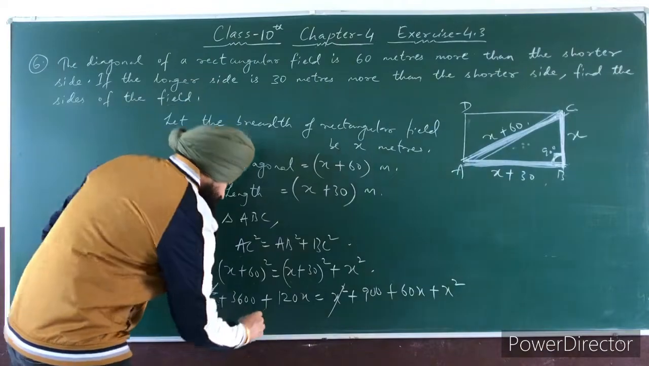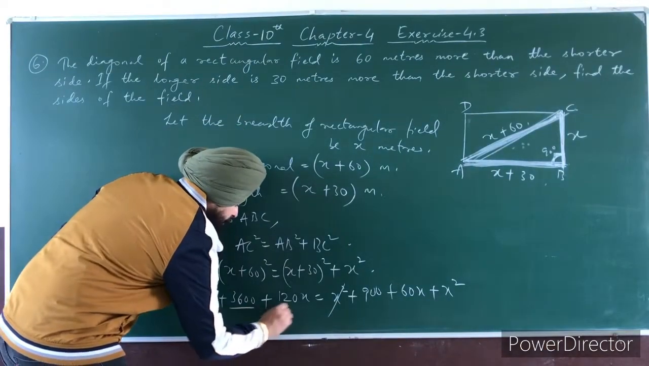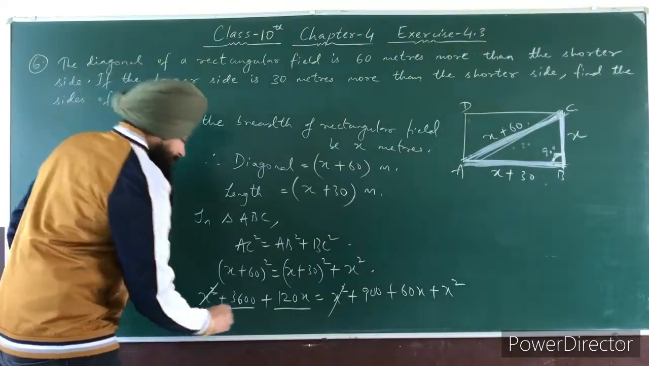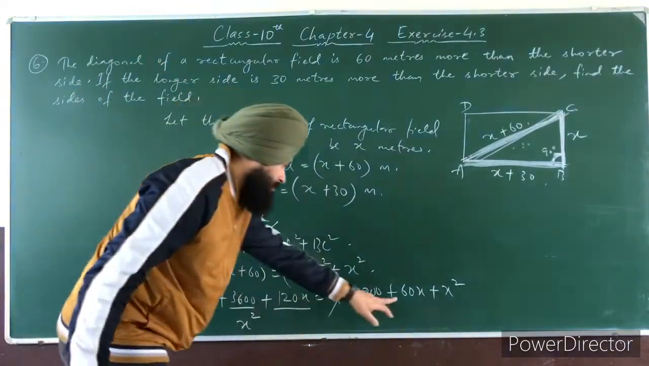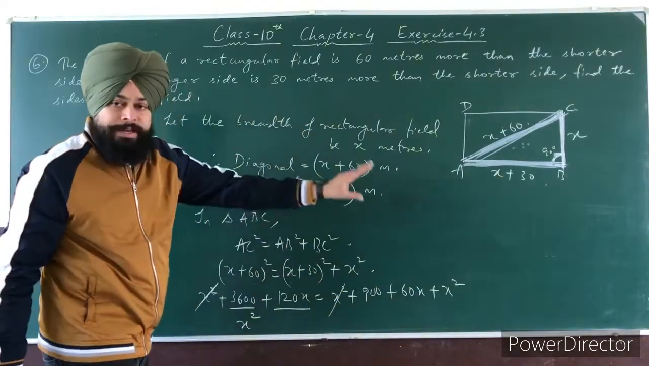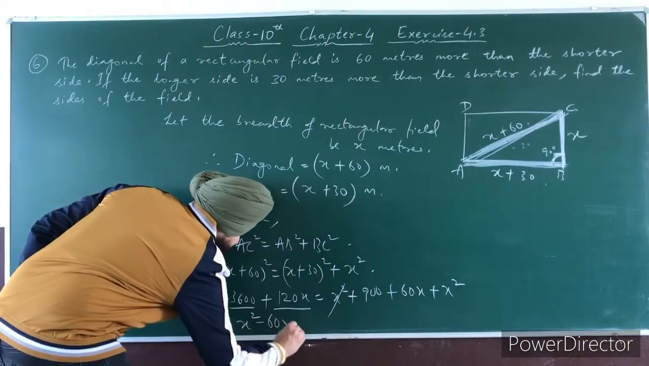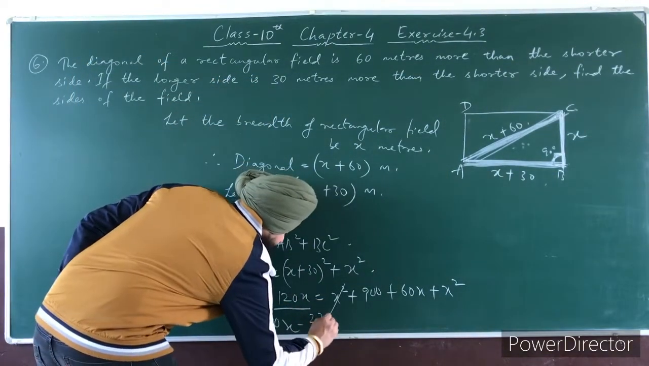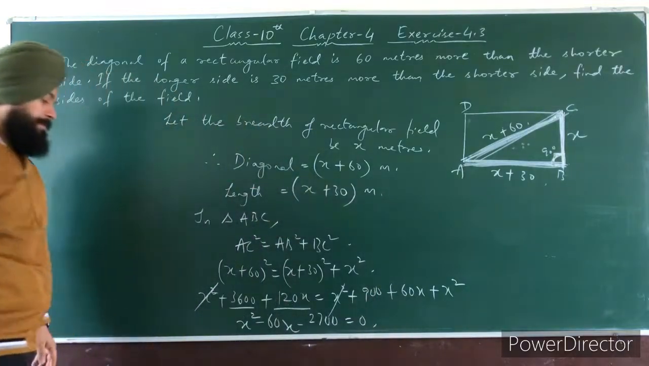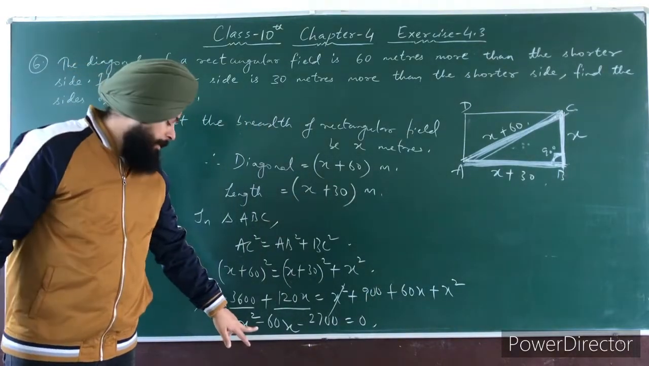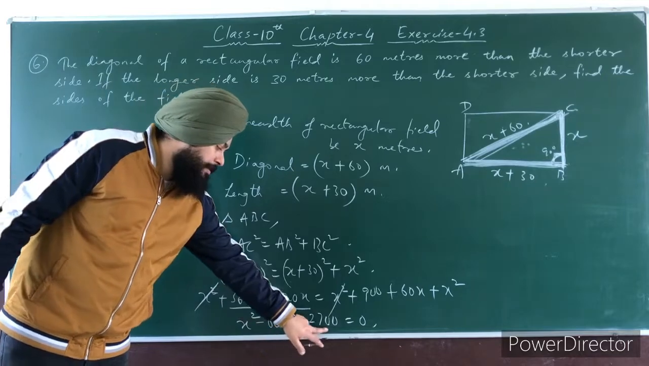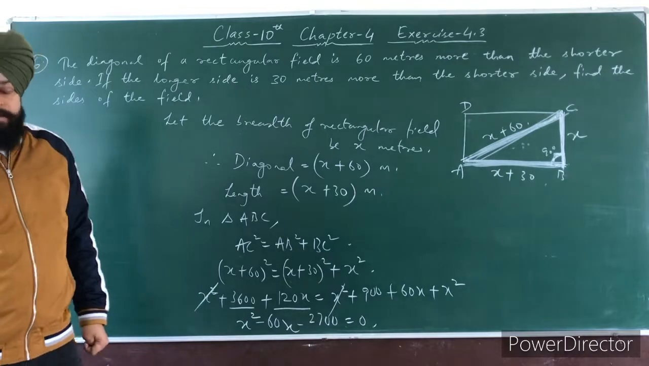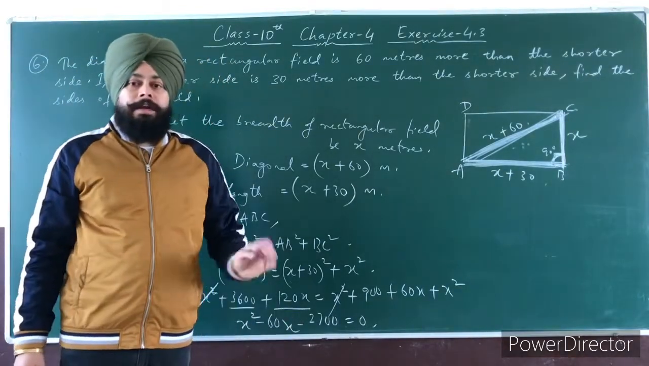What is left here? Take this 3600 and 120x on the right hand side. So it is x square plus 60x minus 120x, it is minus 60x. 900 minus 3600, it is minus 2700, is equal to 0. So this is the required quadratic equation. X square minus 60x minus 2700 is equal to 0. So we can solve it by factorization method. Now the factors of 2700 are 90 and 30.